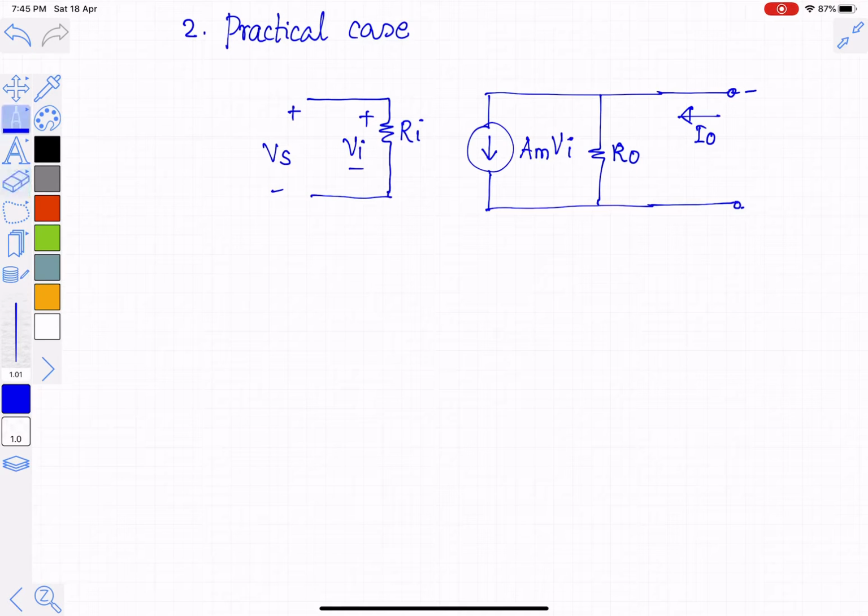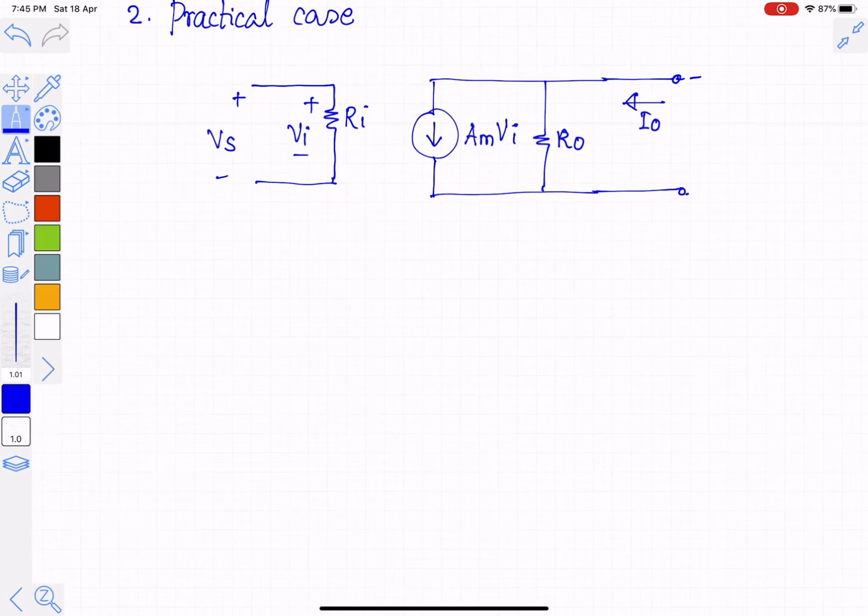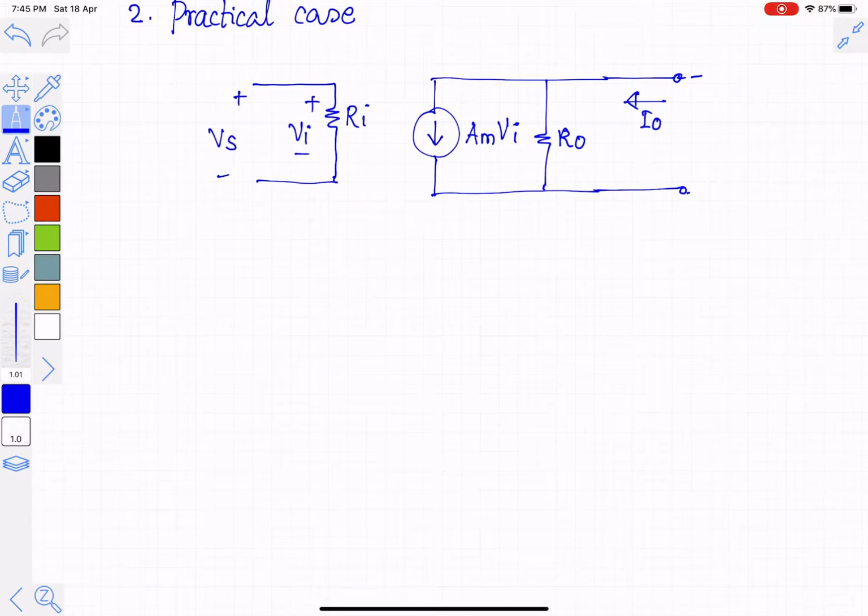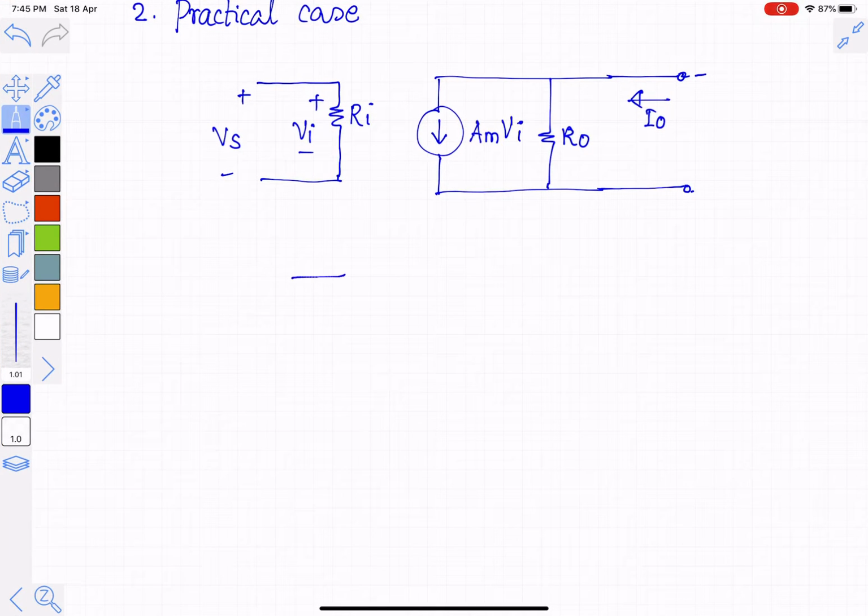Now if the feedback network is not ideal, it will have an input impedance, which we will assume to be R22. The input quantity to the feedback network is a current. In the ideal case, the input impedance is 0, but here we are assuming it to be R22.